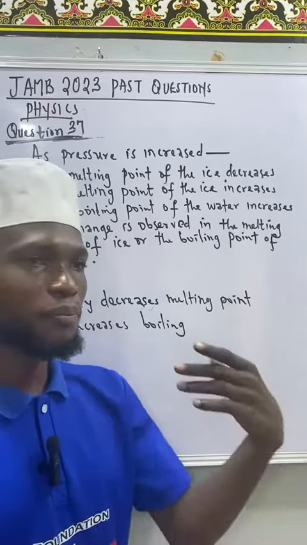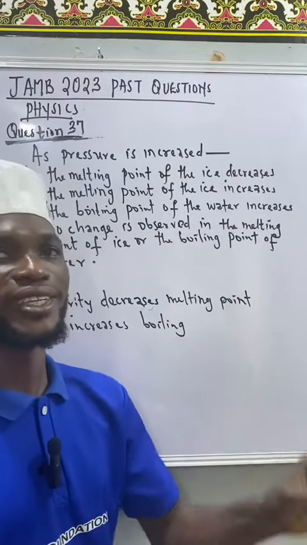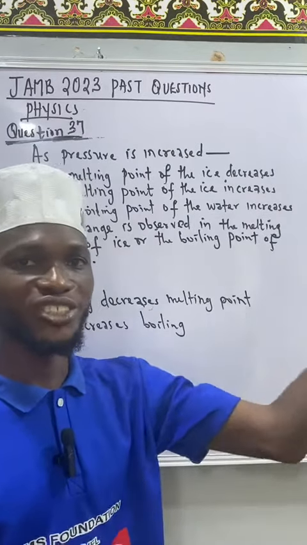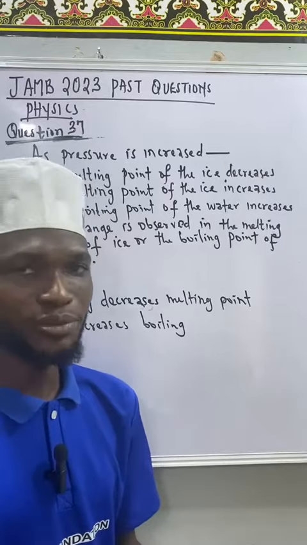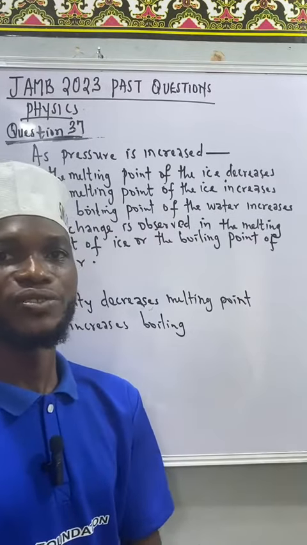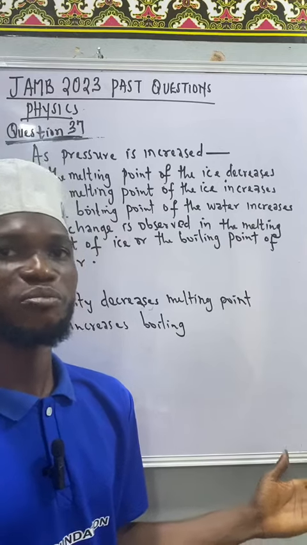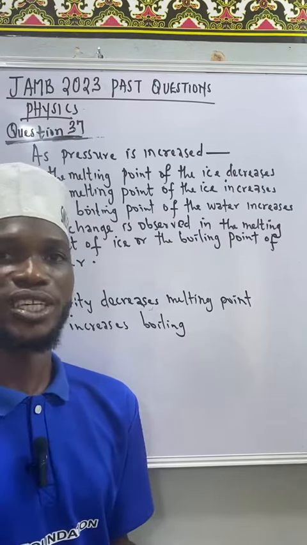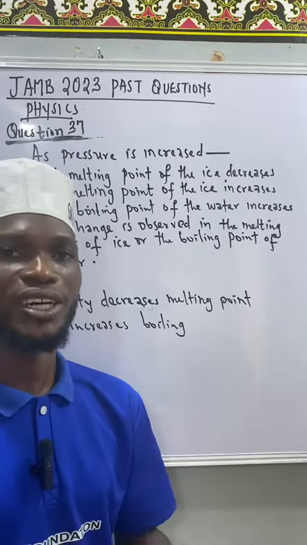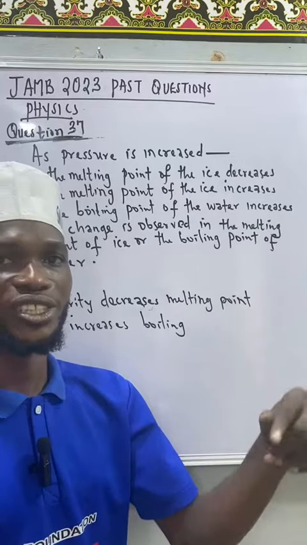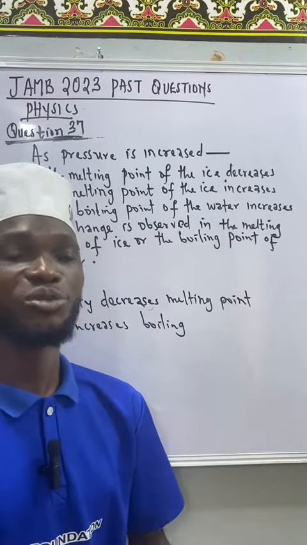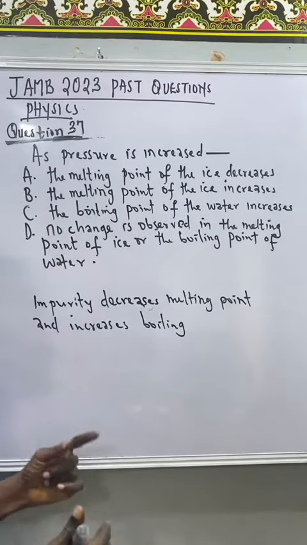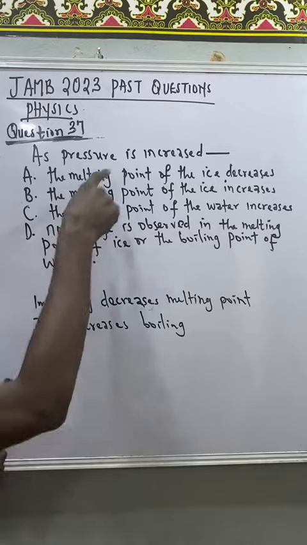Just like pure water, pure ice will melt at 0 degrees Celsius and pure water will boil at 100 degrees Celsius. But when there is impurity in the water, the ice will melt at a lower temperature. Instead of melting at 0 degrees, it can melt at something like -5 degrees Celsius. And water too, if there is impurity inside, will not boil at 100 degrees Celsius. The boiling point will be increased to something like 102, 105, in fact 110, depending on the amount of impurity inside.